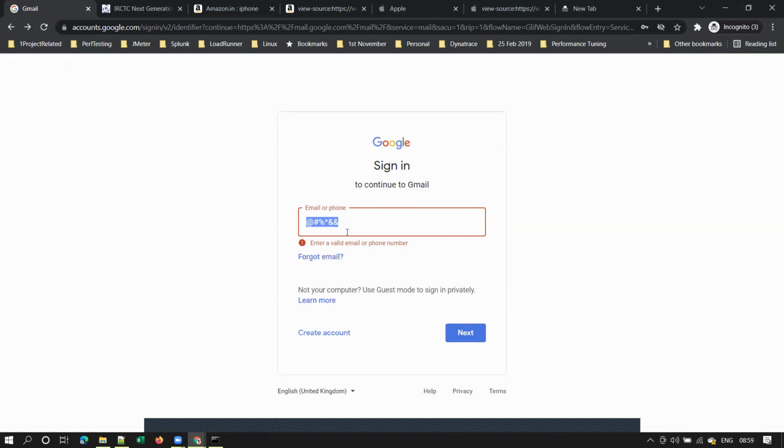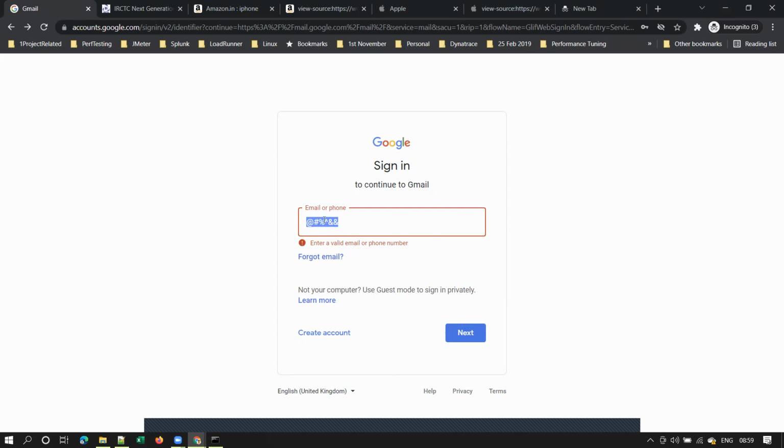And how does it know? There will be some JavaScript file which will be validating this on the client side, on the browser itself. This will be validated on the browser itself, right? So all those client side validations will be done by the JavaScript.